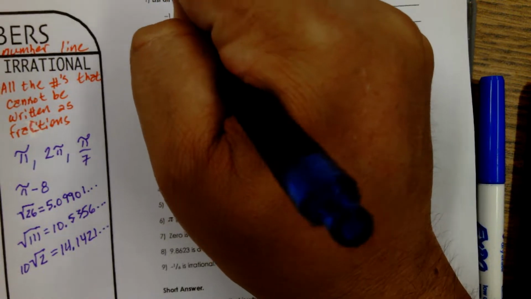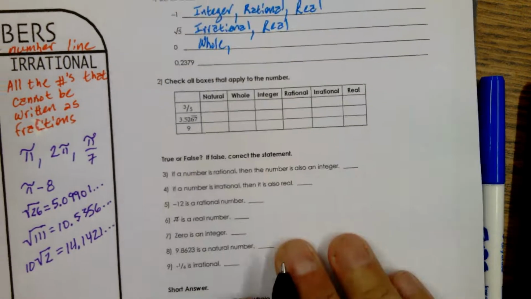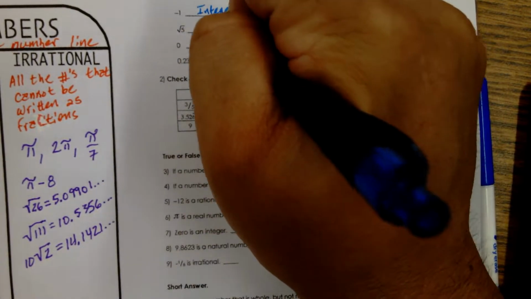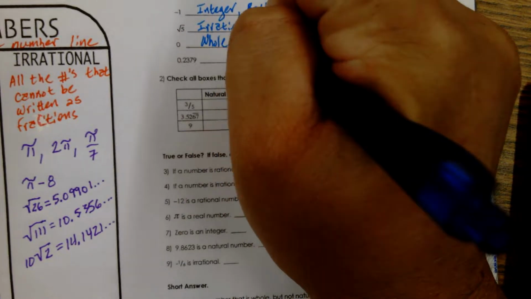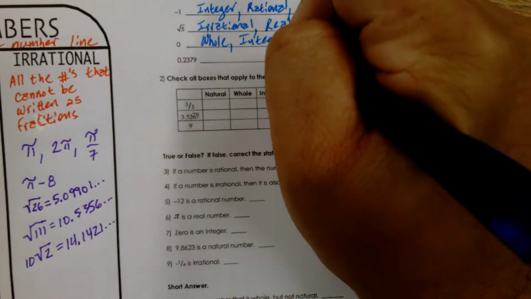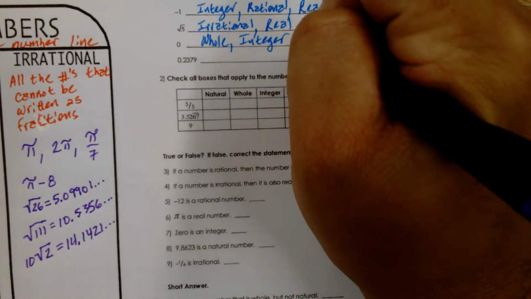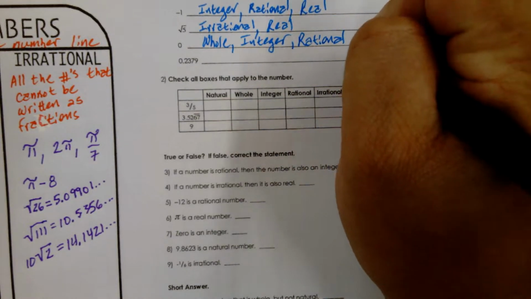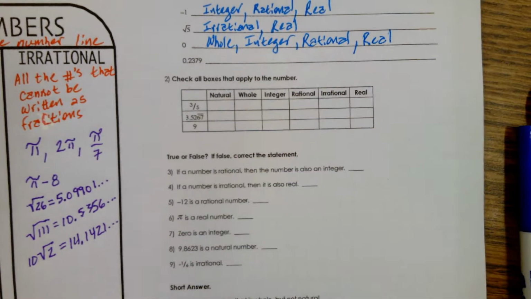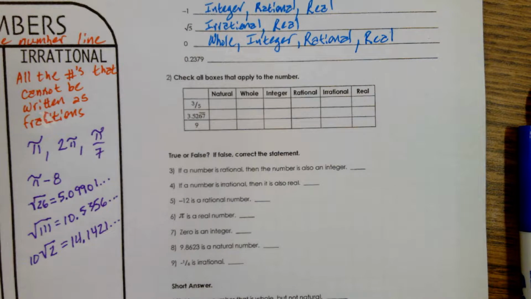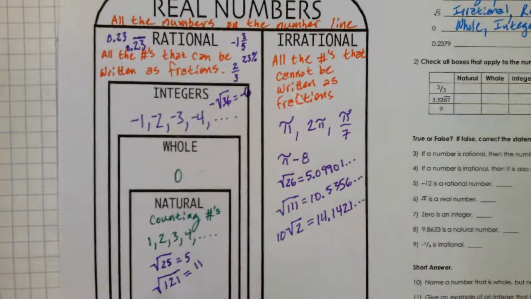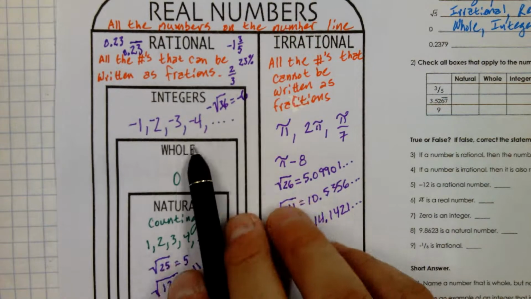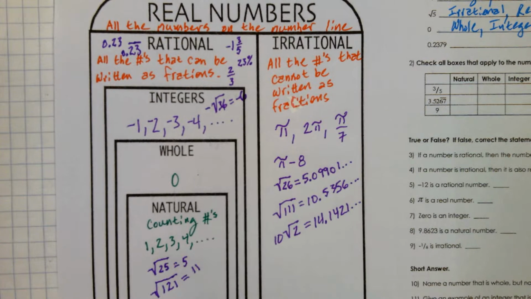It's a lot of things. Okay, all you have to do is just see where it lives, and everything above it is part of its classification.